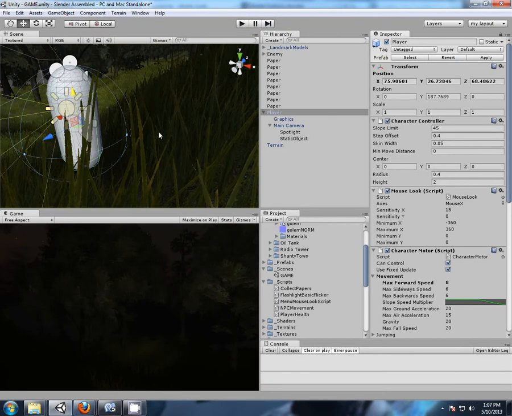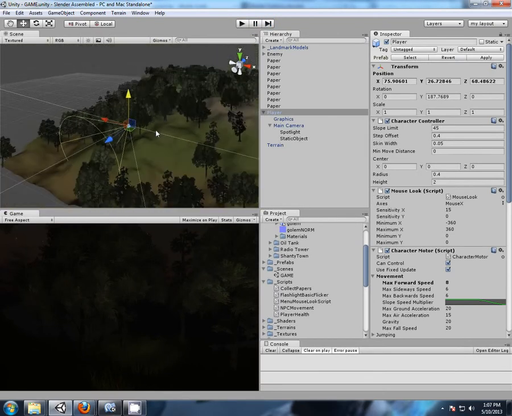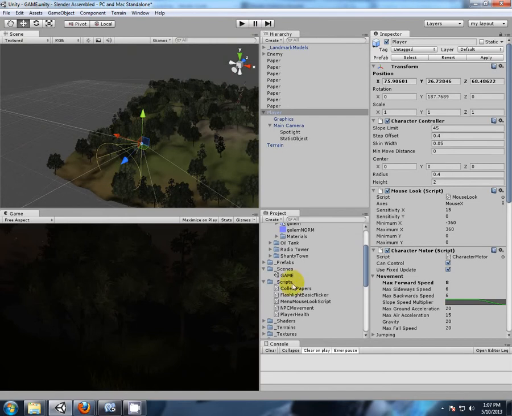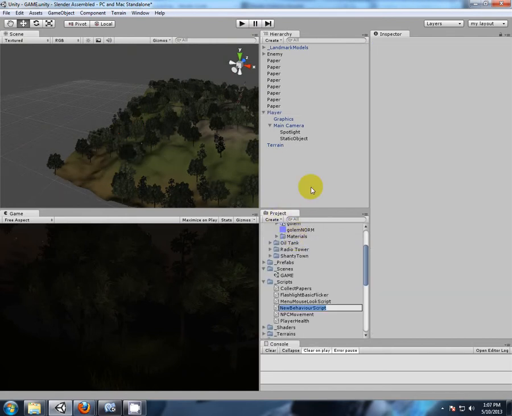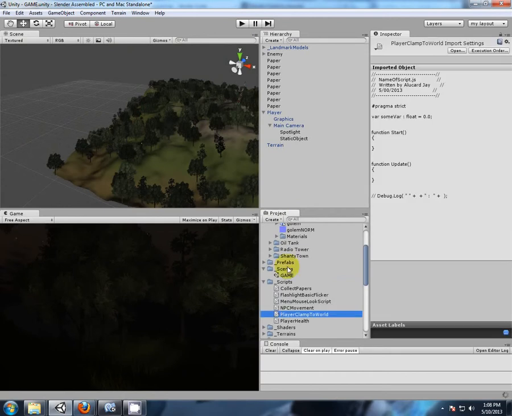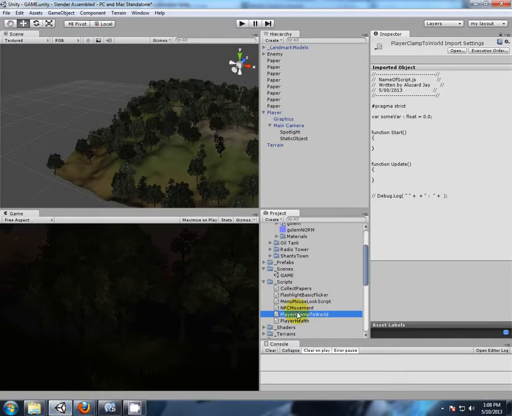So we need to set what the edges of the world are and stop the player from walking off the edge of the world. So let's create another script. Player clamp to world. Open that up. Forgetting to copy the name of the script.